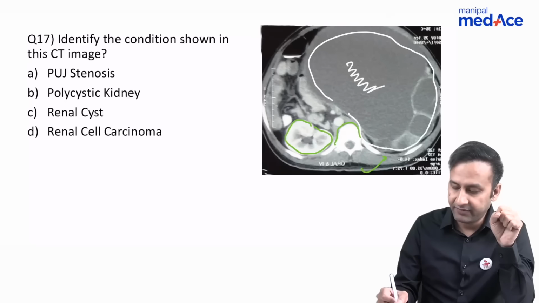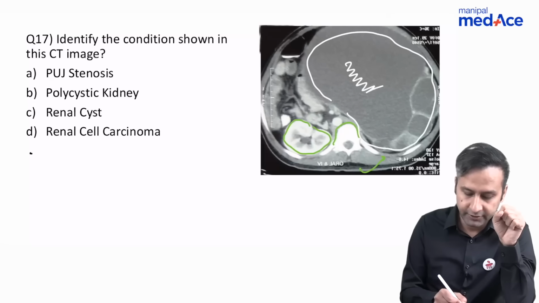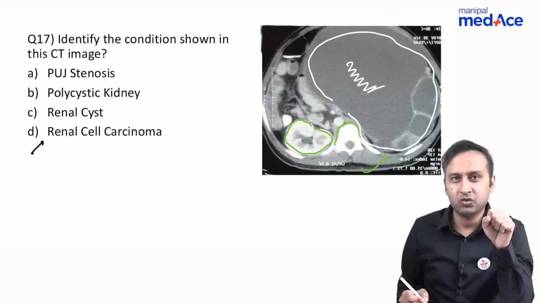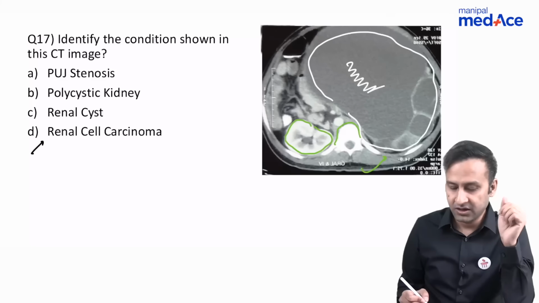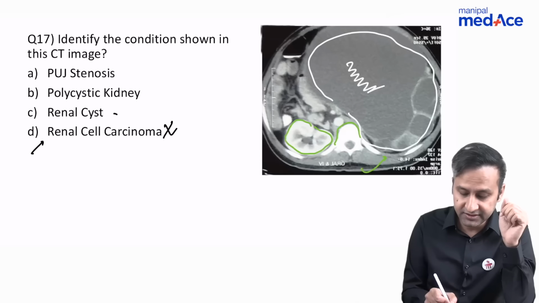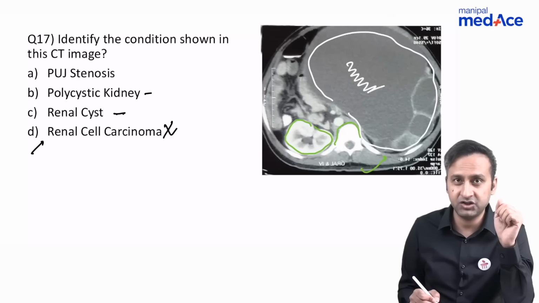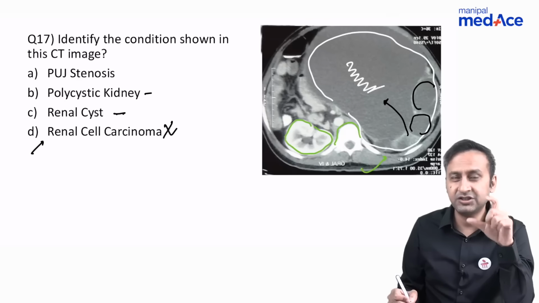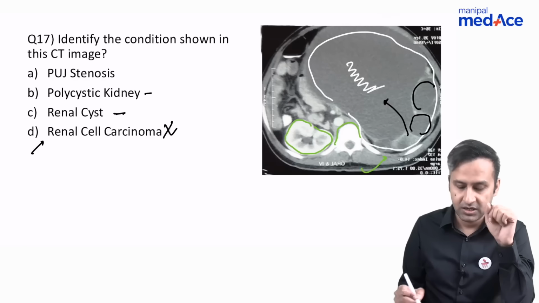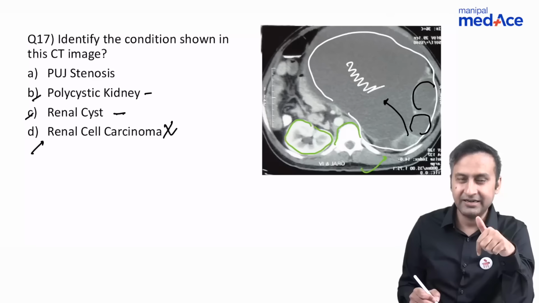What are the options that we're having? First of all, we'll go from D to A. Renal cell carcinoma doesn't look like one. A renal cell carcinoma won't be cystic, won't contain fluid. It would be more solid, it would be more enhancing. So renal cell carcinoma is out of the list. Renal cyst and polycystic kidneys, yes, definitely, these two possibilities can still exist. But I still don't give much weightage to them because these cystic areas are communicating with the larger cystic area, which is likely to represent the renal pelvis. So both of these options are slightly down the list.